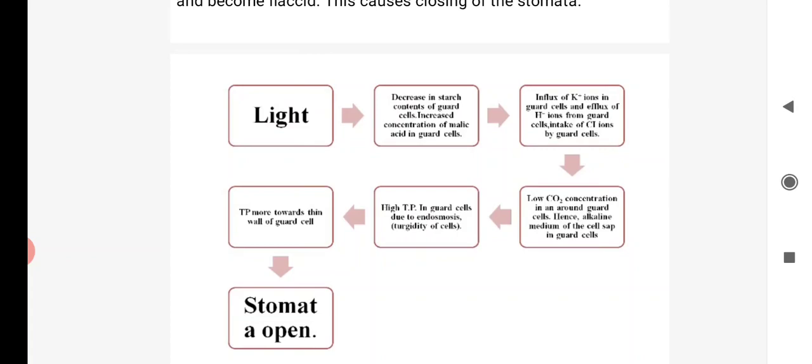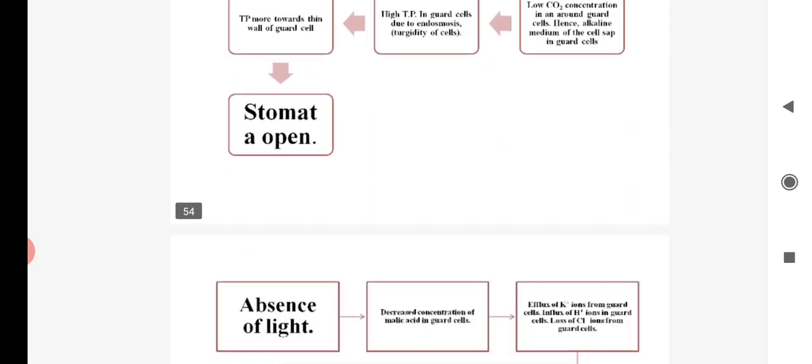That means starch is converted into a more concentrated form, that is malic acid. Then malic acid is converted into potassium malate. After the potassium malate, the osmotic pressure of the guard cell increases. Endosmosis will take place, and the guard cell becomes turgid and the stomata become open. That is the exact mechanism.